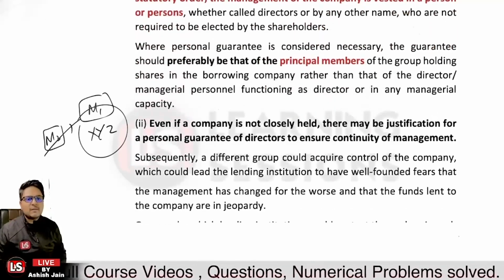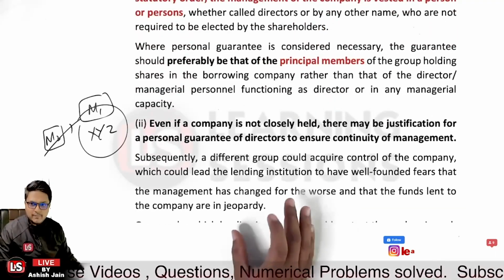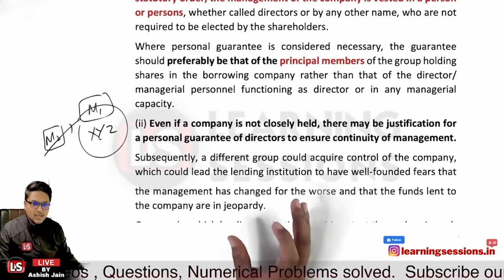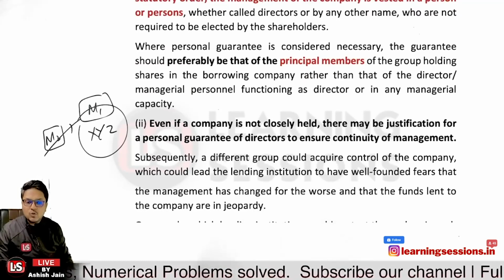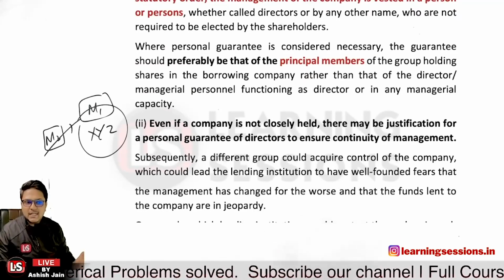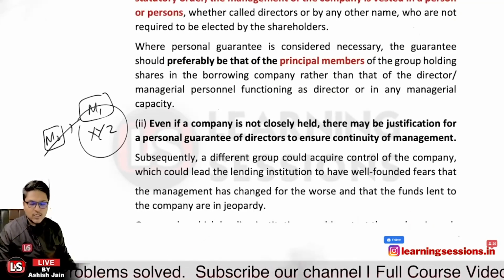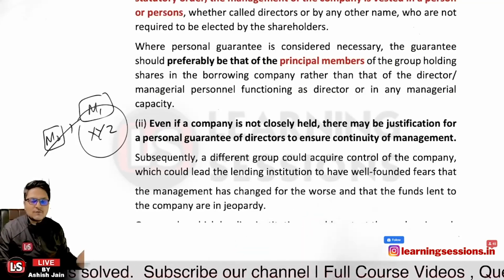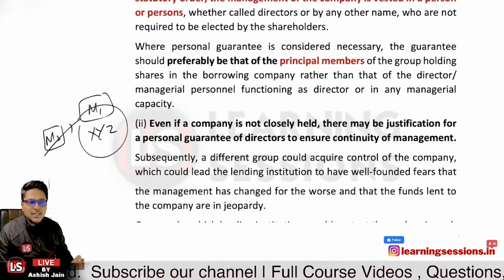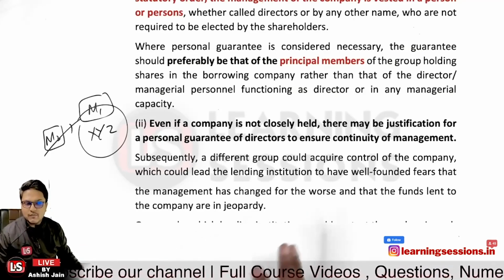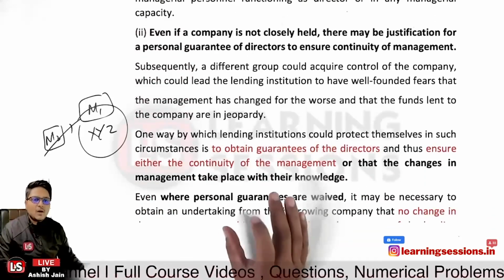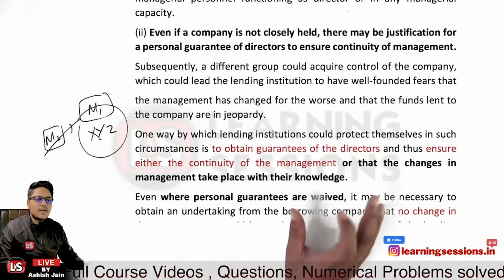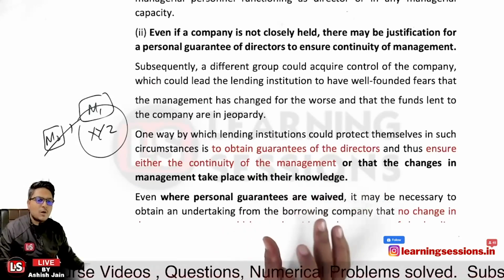Second, it says even if the company is not closely held. I already told you, even if the company is not closely held, because we want the continuity of the management, we can go for the guarantee from the management itself. We can go for the personal guarantee of the directors, so as to ensure the continuity of the management. Is that clear?